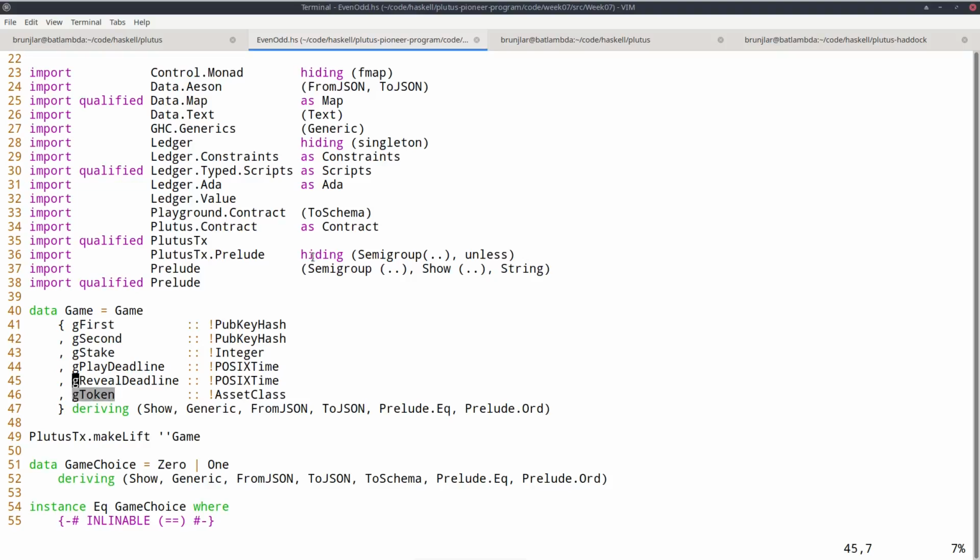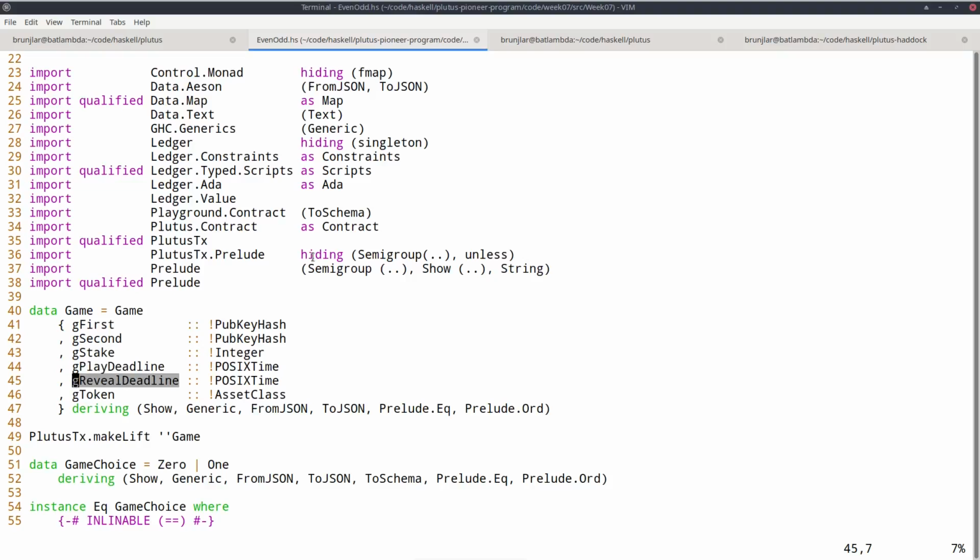So the data type Game is used as a parameter for the contract. So gFirst and gSecond are the two players identified by their public key hashes. gStake is an integer that denotes the number of lovelace to be used as stake in the game by each player.